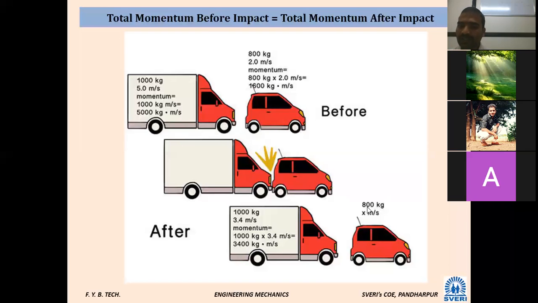Okay, similarly, what was the initial mass here? The mass was 800.